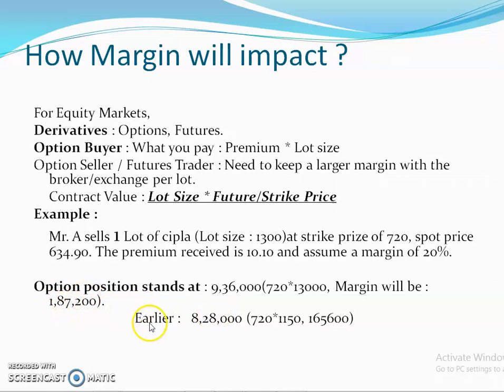So you can see there is an upward change in the margin amount of approximately 21,000. So basically for both the option and the future contract, the margin requirement has definitely gone up, and the trader needs to look at the margin before entering such a contract because there is a change.